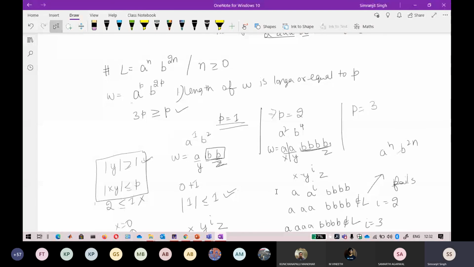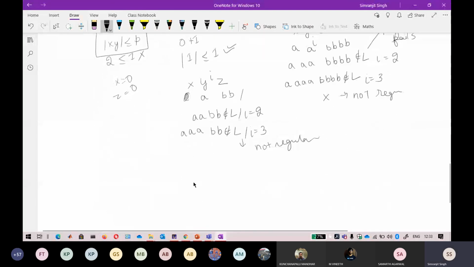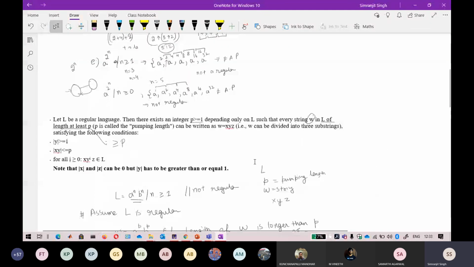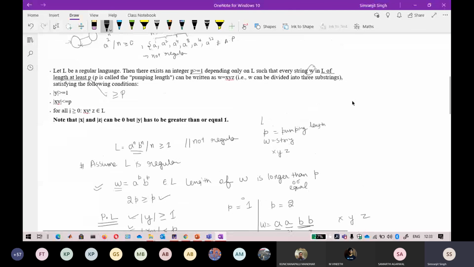Okay, so I think you should do this question yourself and tell me whether this is regular or not. Most of you can directly recognize whether a particular language is regular or not. So do this one and tell me whether this is regular or not by pumping length. Take 2-3 minutes and try. I will show you the conditions here so that they are visible to you. So try this one, n and m, where n and m are greater than or equal to. Take like 2 minutes, I will tell you the solution also.